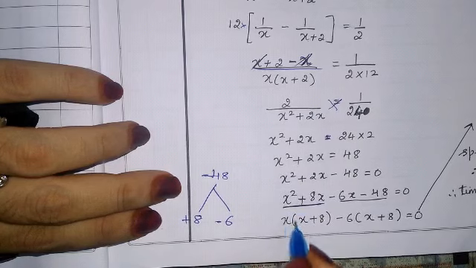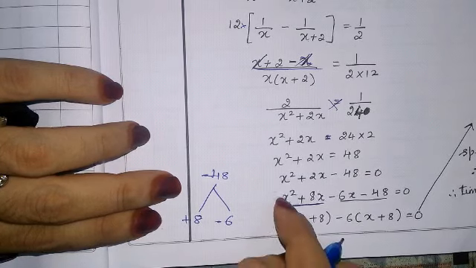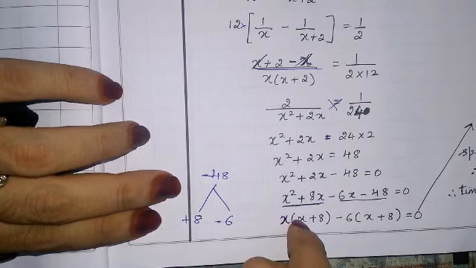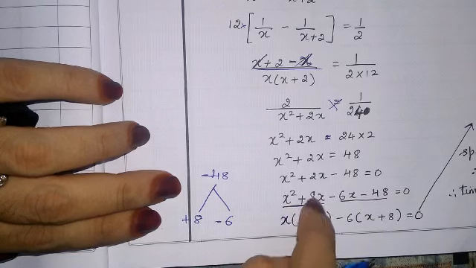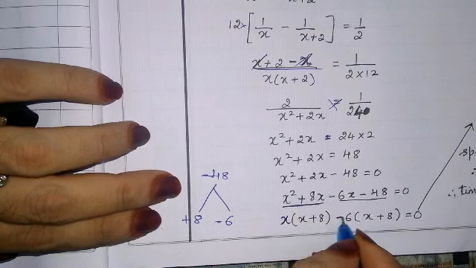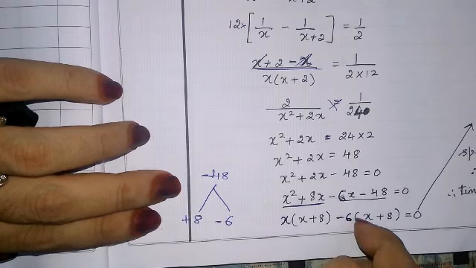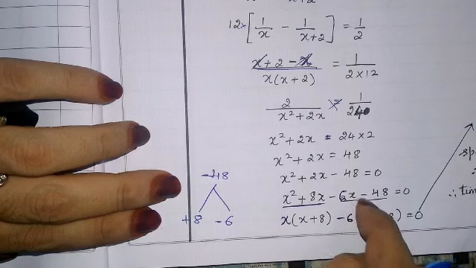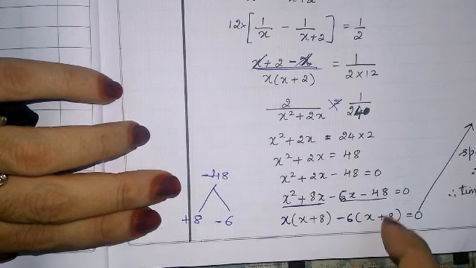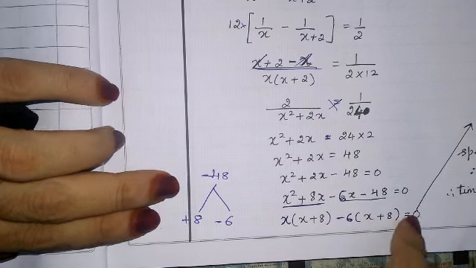Now what is common in this? x is common; if x is common, x will remain, plus 8 will remain. Then minus 6 common: x will remain, and 6 into 8 is 48, equal to 0.